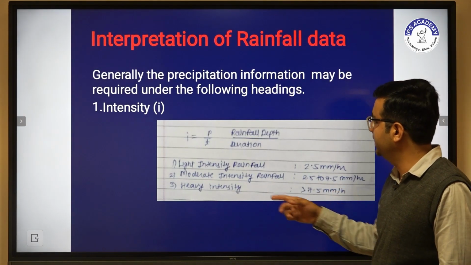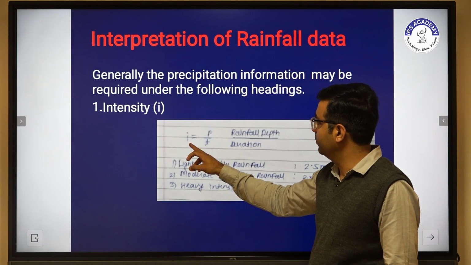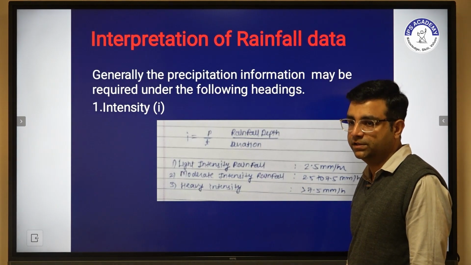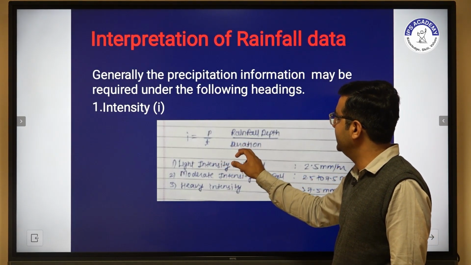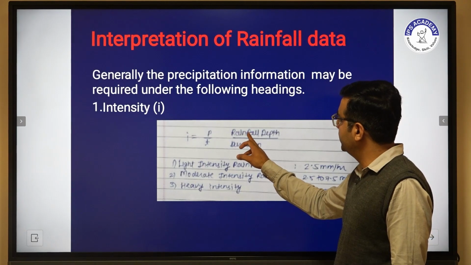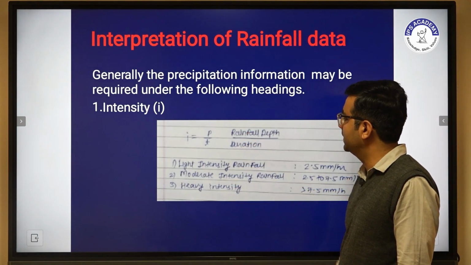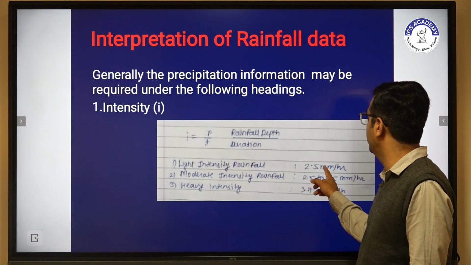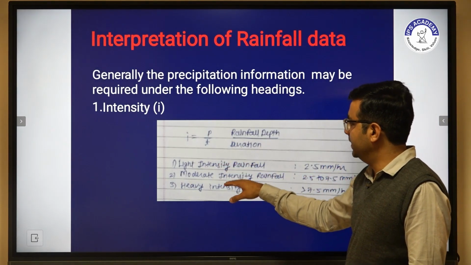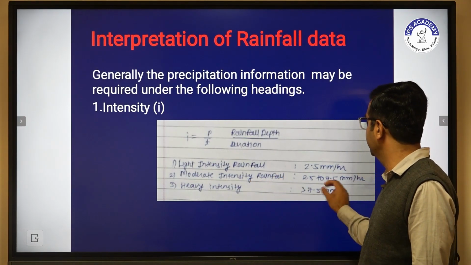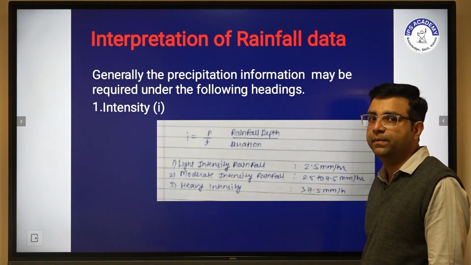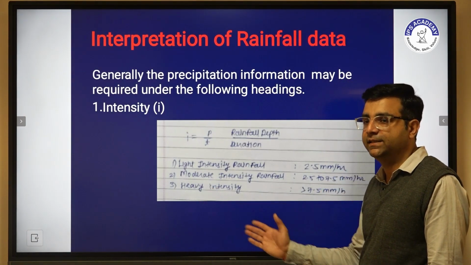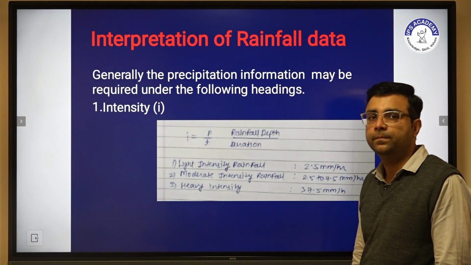So for example, intensity. In this we first calculate I, which is nothing but rainfall depth upon duration. So P is what? Rainfall data, and T is what? Duration. Now rainfall intensity is subclassified into 3 terms. First is light rainfall intensity of less than 2.5 mm per hour. Another is moderate intensity rainfall having 2.5 to 7.5 mm per hour. Third is heavy intensity of rainfall, greater than 7.5 mm per hour.